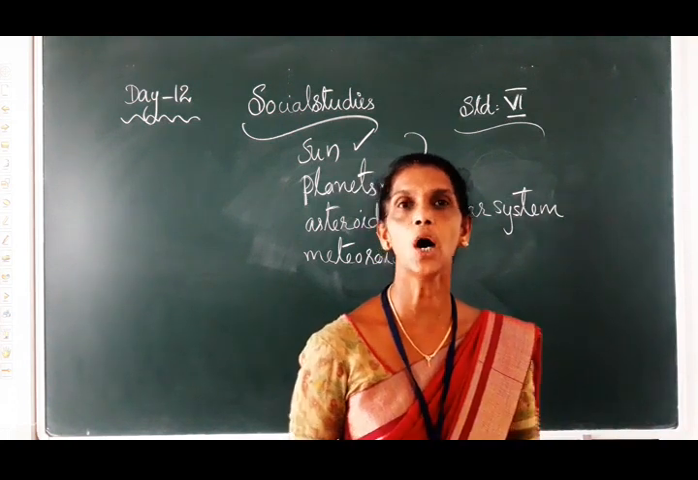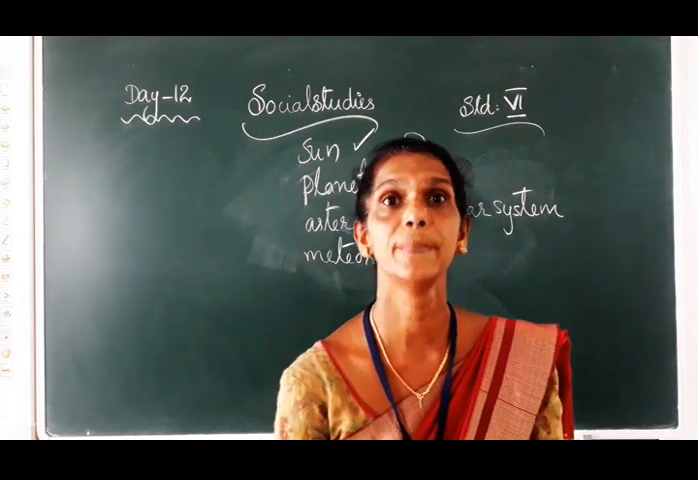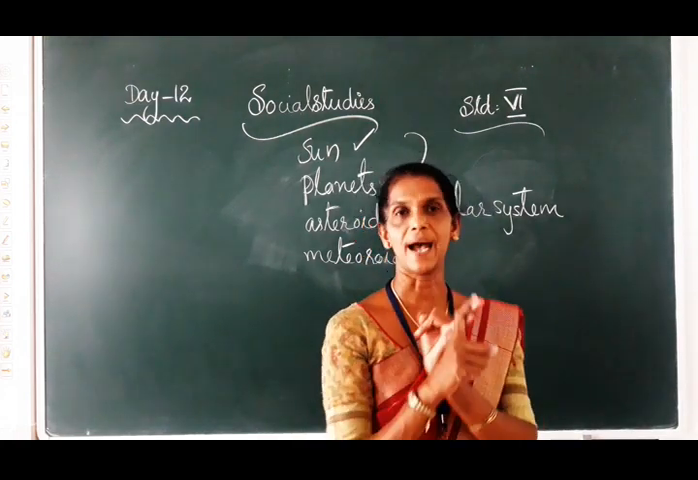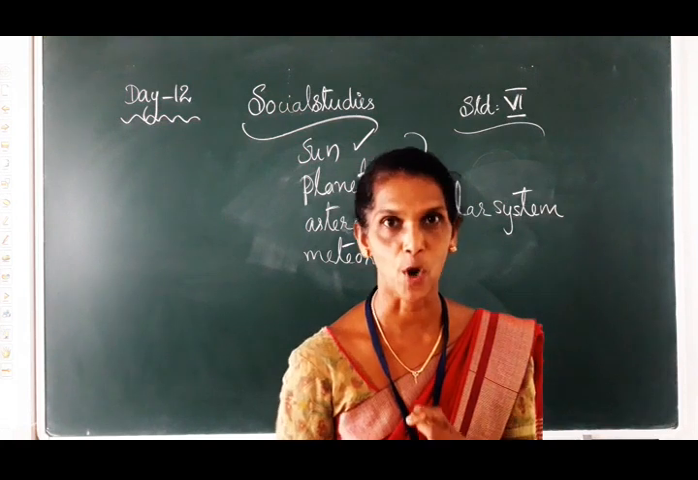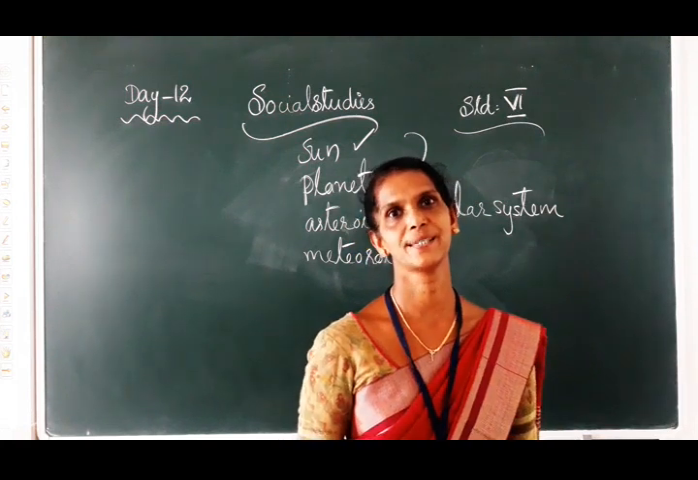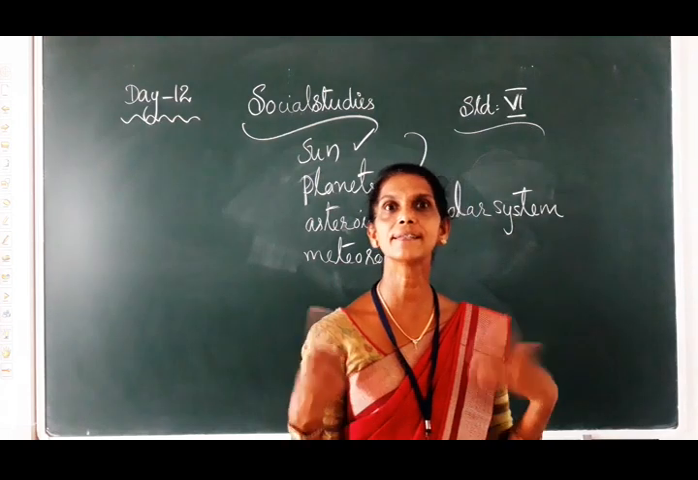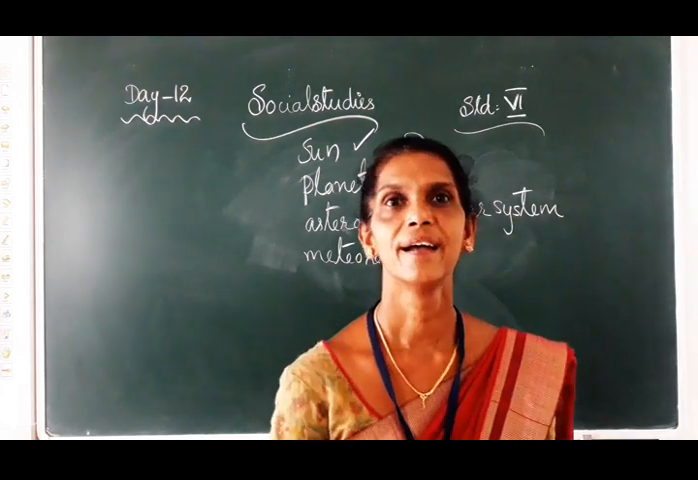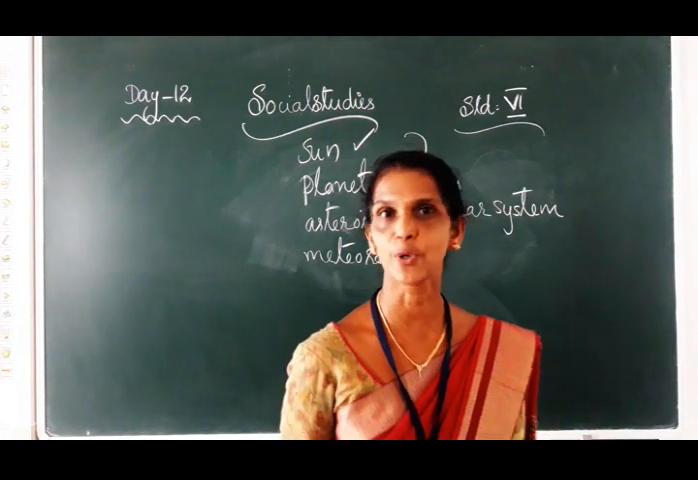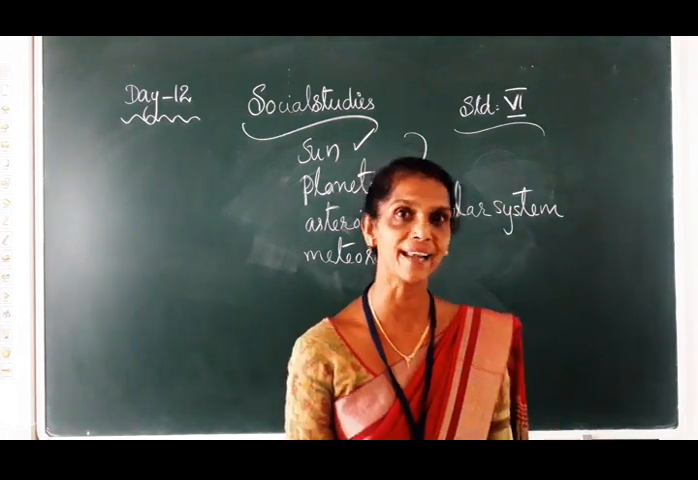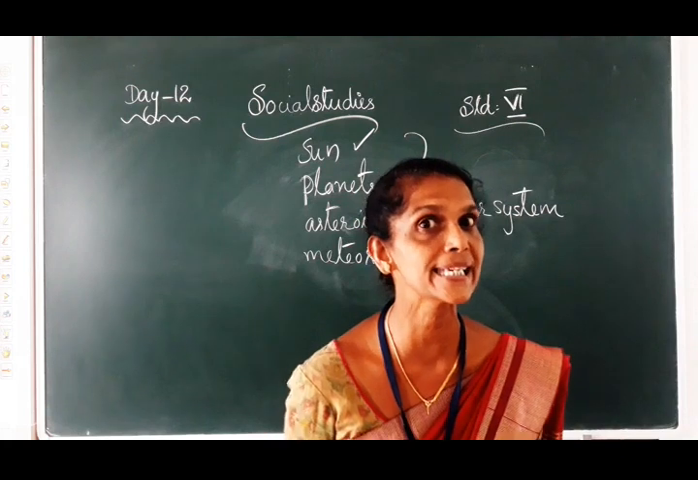So what is the solar system? Sun, 8 planets, asteroids and meteoroids together form the solar system. The planets, they are celestial bodies. They do not have their own heat and light. And from where do they get heat and light?